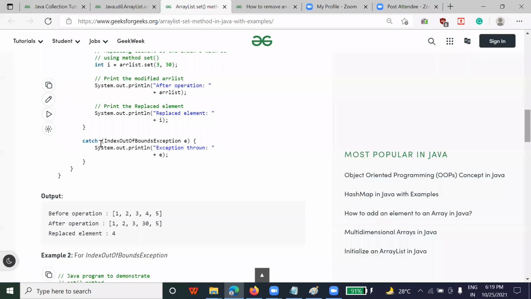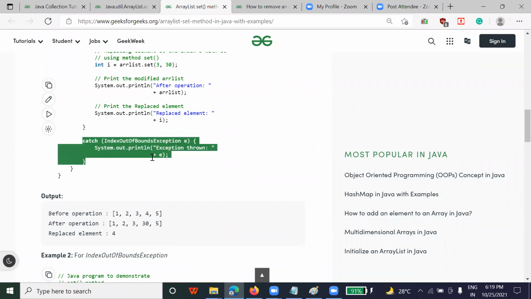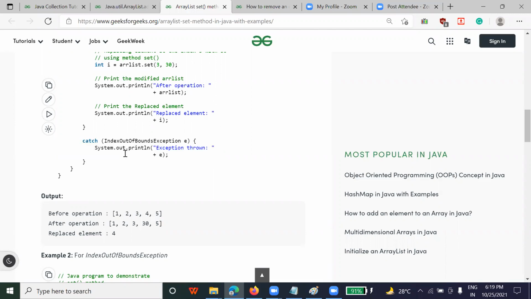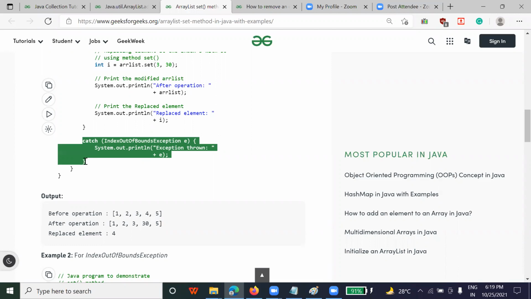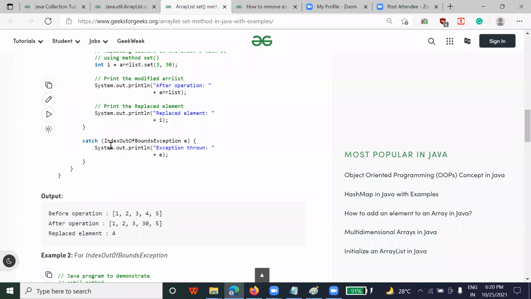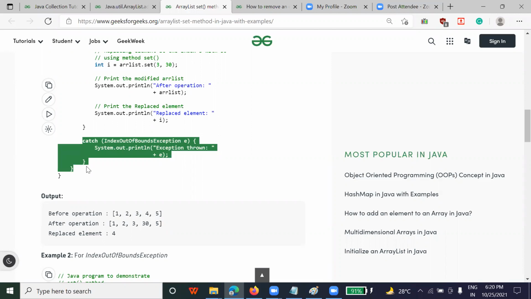And this catch block, why do we add this catch block? I am going to explain this catch block in an upcoming session, probably a week after. As of now, just think that if there is any error in this program, the respective catch block will be there to handle it. It's just like a catch in a cricket match. When you hit the ball and a catch is coming, if you catch it, then it will be out, otherwise not out, right? It is something like that, but you don't have to go deep here. I will explain in a separate session.